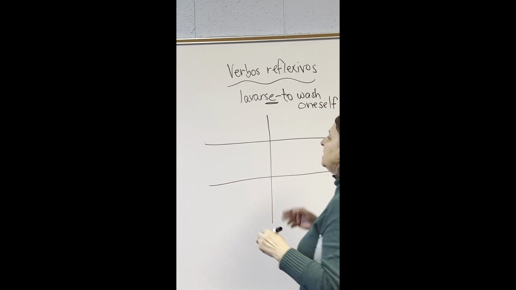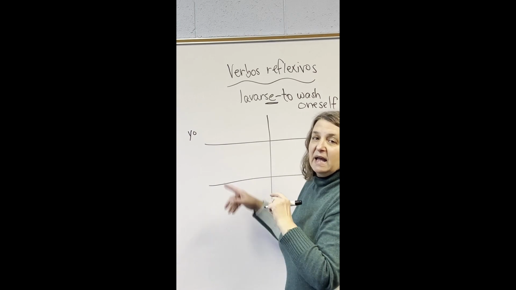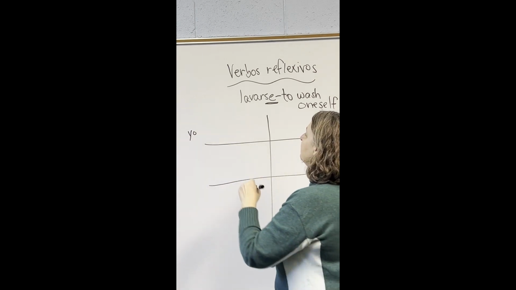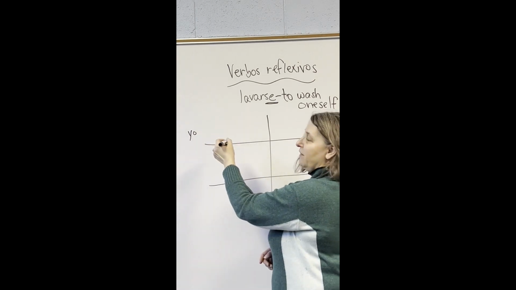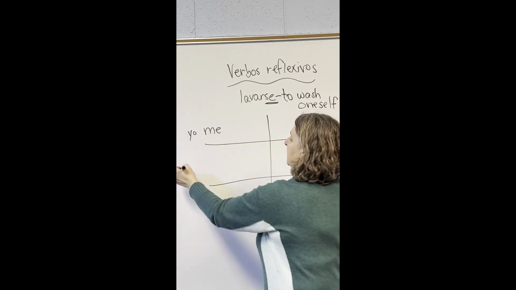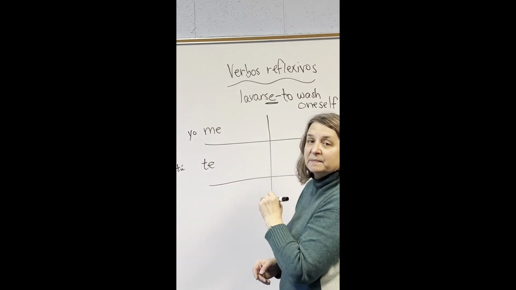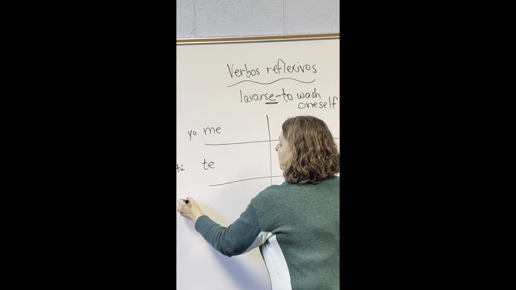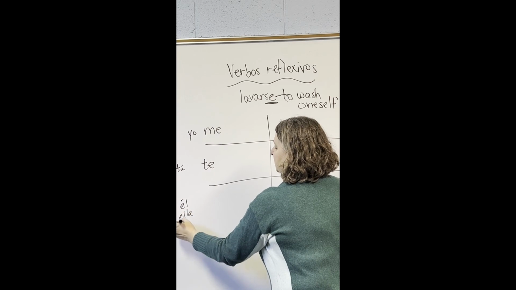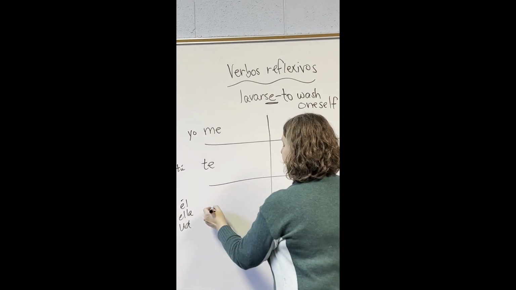reflexivos. So van a recordar que aquí tenemos yo, and that's I, and the reflexive pronoun is me. Me. And here, tú, te, él, ella, usted is going to be se.